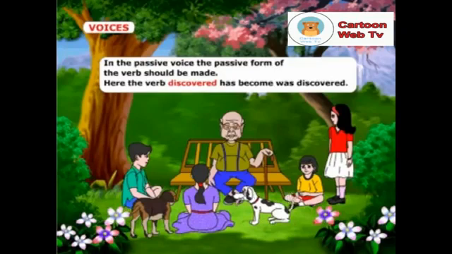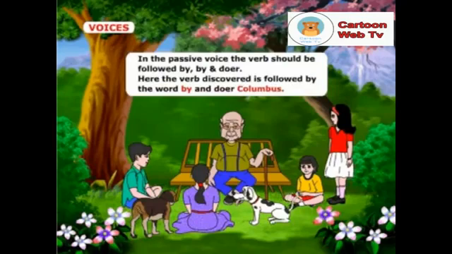In the passive voice, the passive form of the verb should be made. Here the verb discovered has become was discovered. In the passive voice, the verb should be followed by and doer. Here the verb discovered is followed by the word by and doer Columbus.